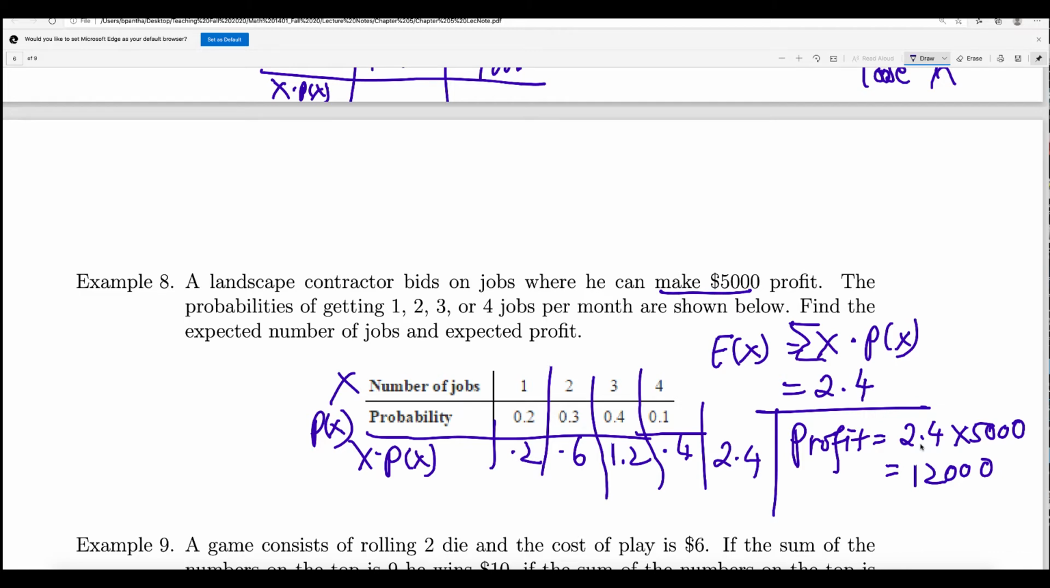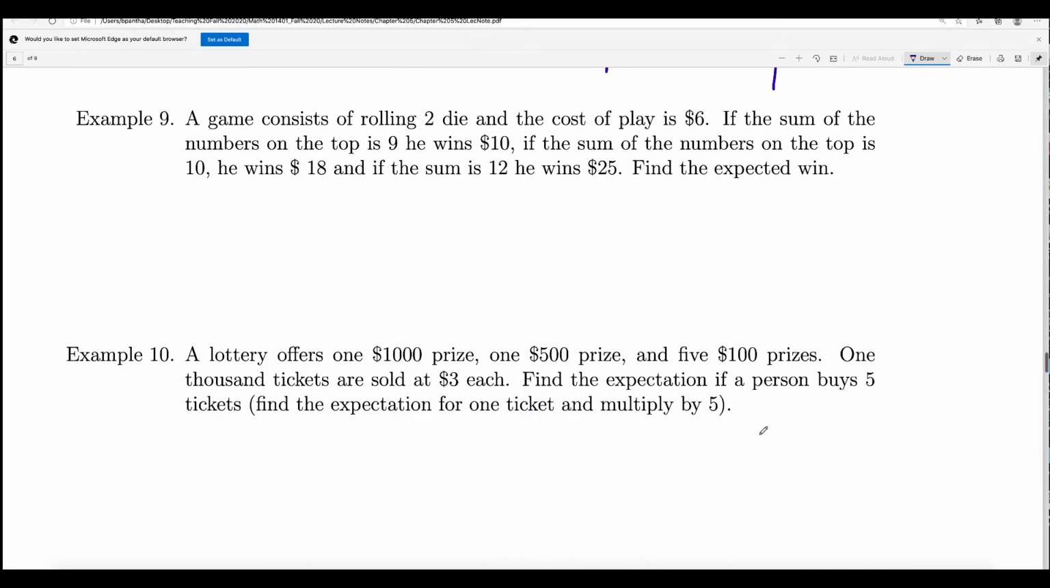The contractor makes an expected profit, or the average. A game consists of rolling 2 dice, and the cost of play is $6. If the sum of the numbers on top is 9, he will win $10. If the sum is 10, he wins $18. And if the sum is 12, he wins $25. Find the expected win. Okay, so let us say that the net win equals X.